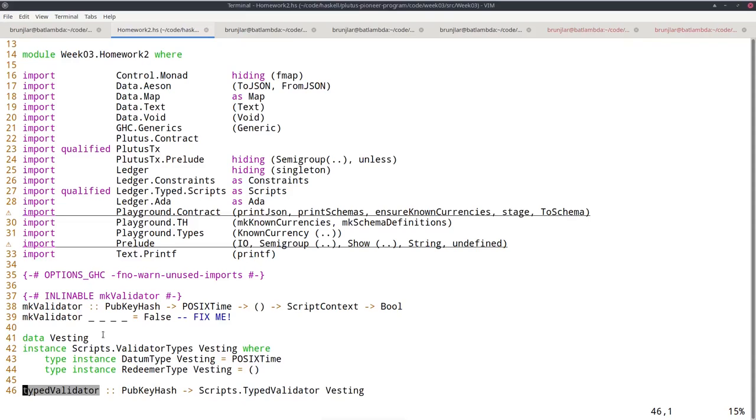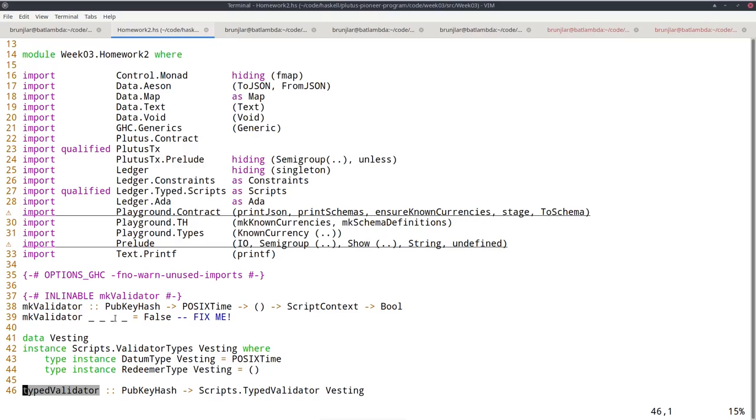For the second part of the homework, I want you to revisit the original vesting once again. And remember, we had two versions of the original one, the one with one beneficiary and one deadline. The unparameterized version where the datum carried both beneficiary and deadline, and then a parameterized version where both beneficiary and deadline were now the parameter and the datum turned into unit.